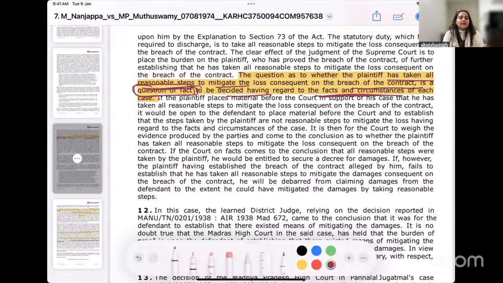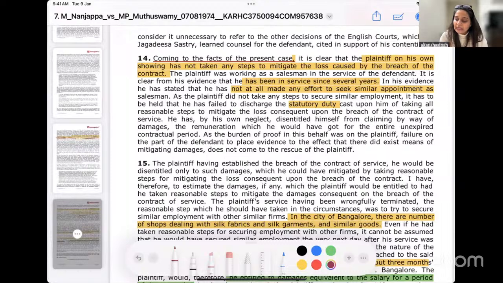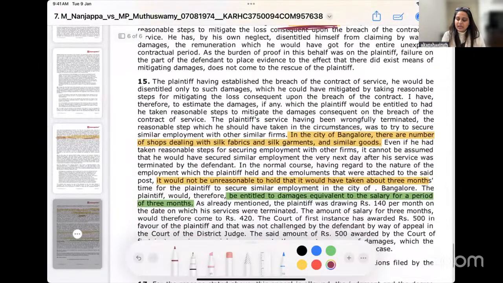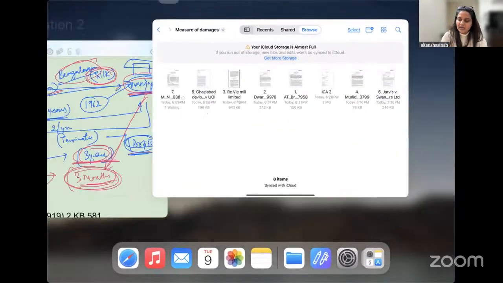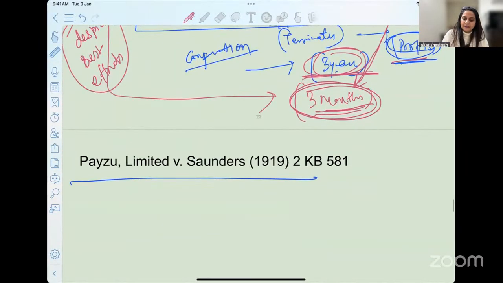So even if your fact is not absolutely based on this case of Nanjappa, you can still mention that the court acknowledged that the facts may change the remedy here. Now, in the given situation, the plaintiff on his own showing has not taken any steps to mitigate the loss caused by the breach. He has been in service for several years. He has not made any effort to seek similar appointment, and therefore he has not discharged his statutory duty, and the court said that he'll only be entitled to damages equivalent to a period of 3 months. So the profit he would have earned in 3 months is only what we are going to allow him.